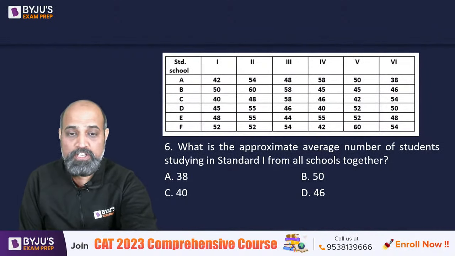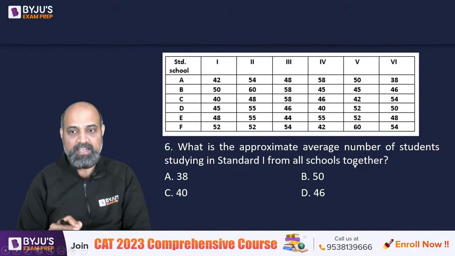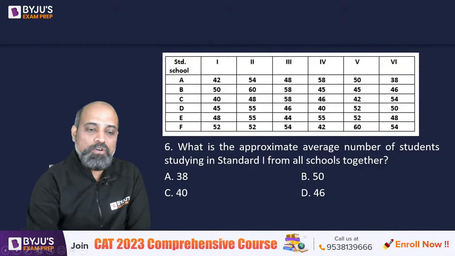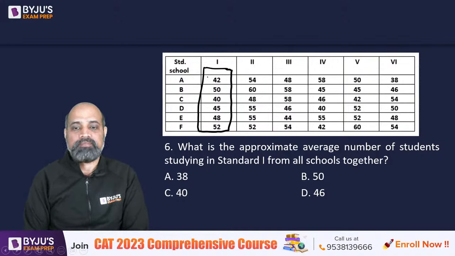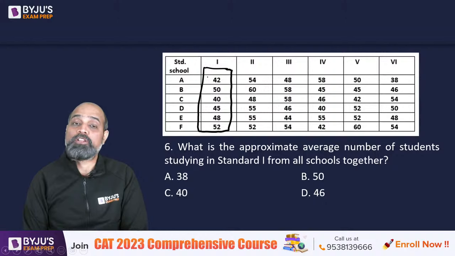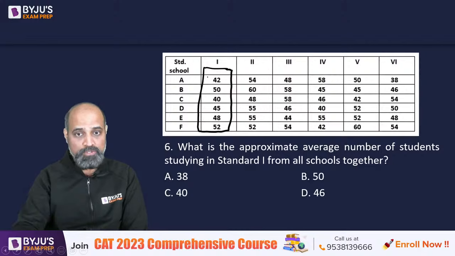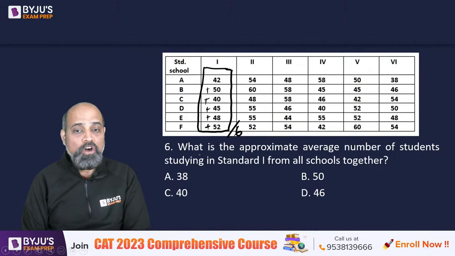Okay. So the first question is, what is the approximate average number of students studying in standard 1 from all the schools together? So what they're asking us is to find the approximate average number of students studying here, in standard 1 from all the schools together. So how do you calculate average? You add all of them and you divide it by the number of values you have. Since you're going to have 6 values, you'll divide it by 6, but you will have to add them, right? So this is what we can do. Or we can look at the options and then decide. For example,